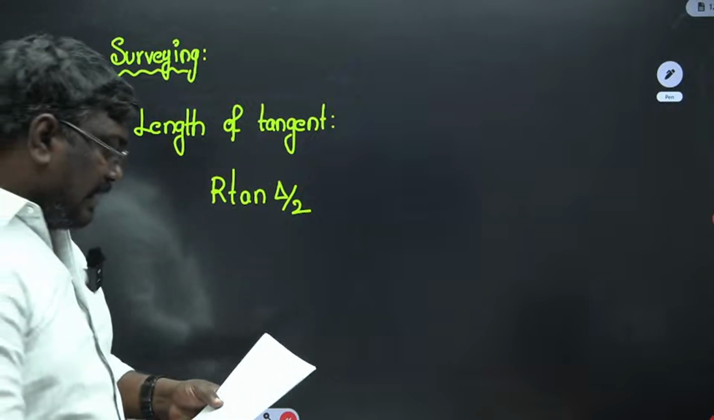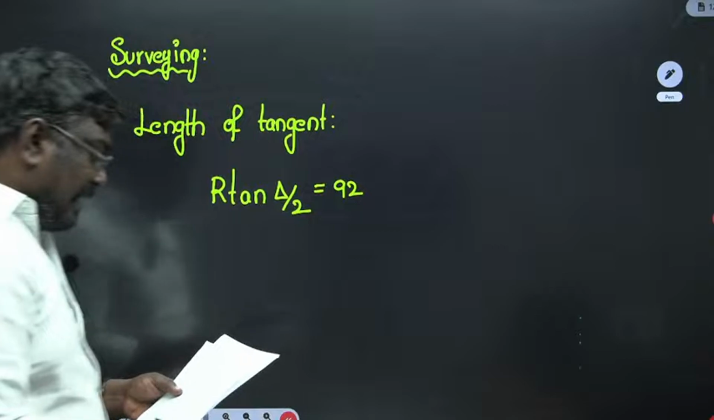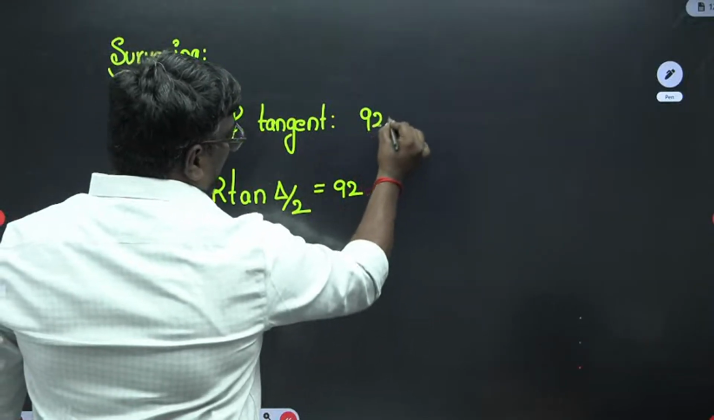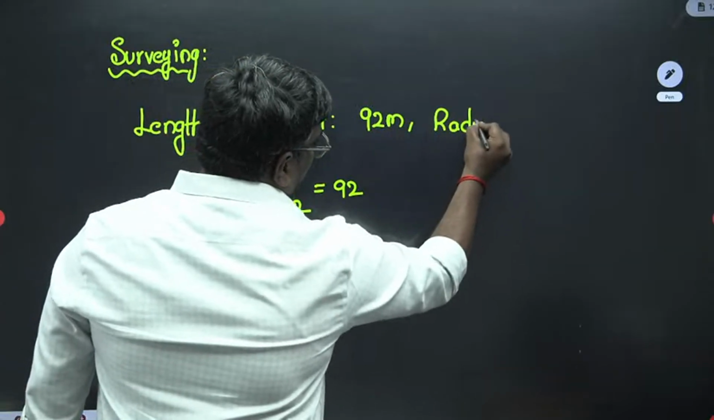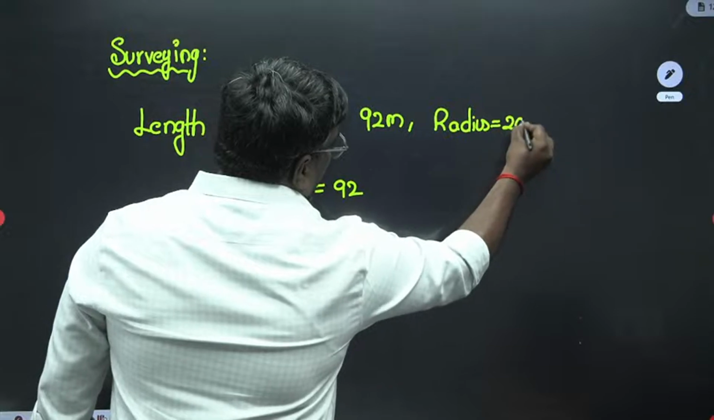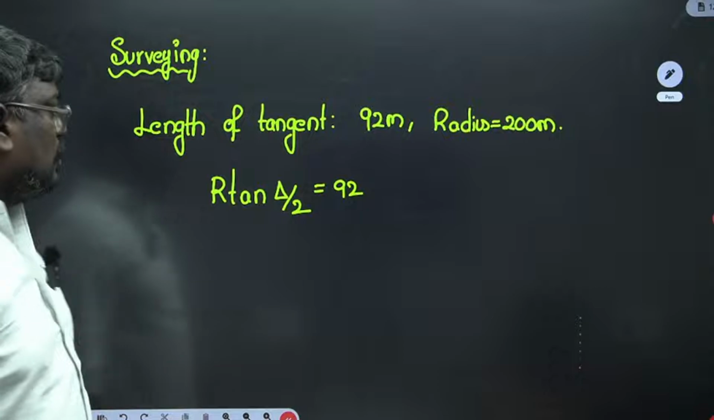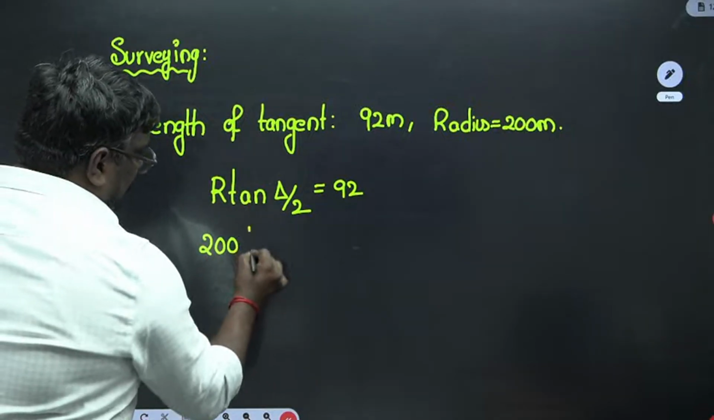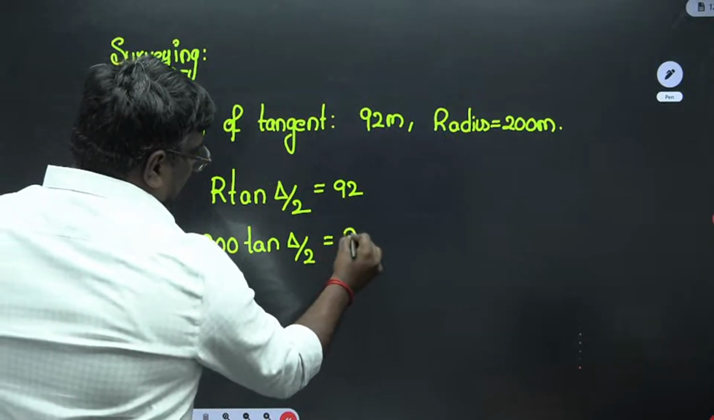So the length of the tangent is given as 92 meter, and they have given the radius as 200 meter. They are asking what is the deflection angle, that is delta. So here the radius is 200, and 200 multiplied by tan delta by 2 is equal to 92.